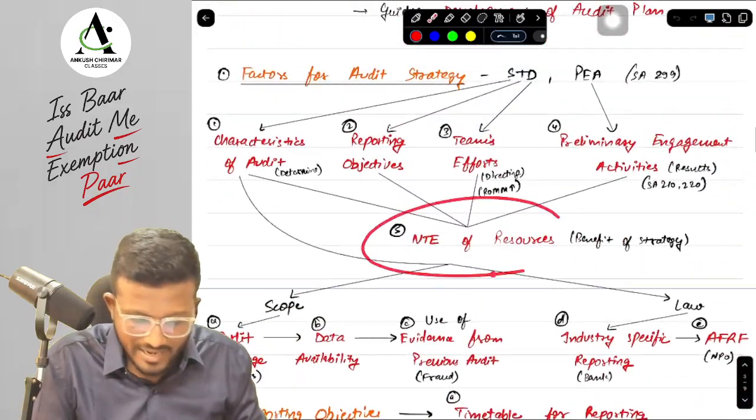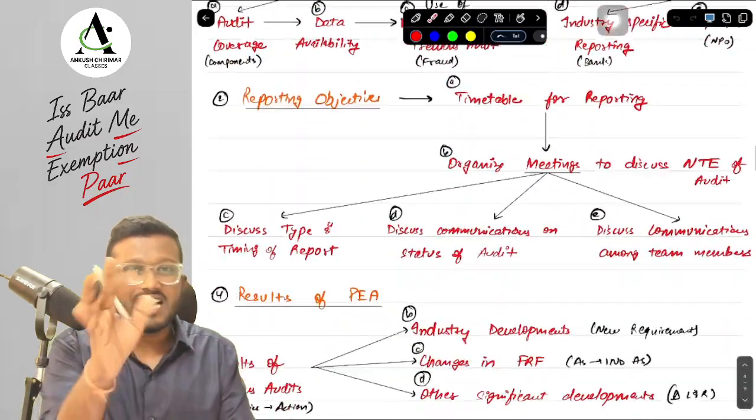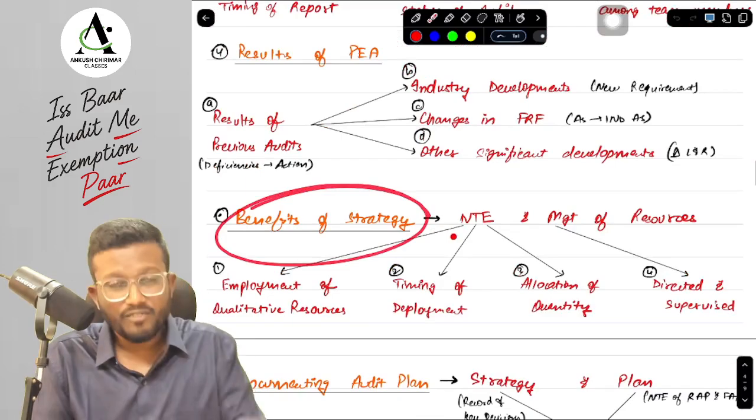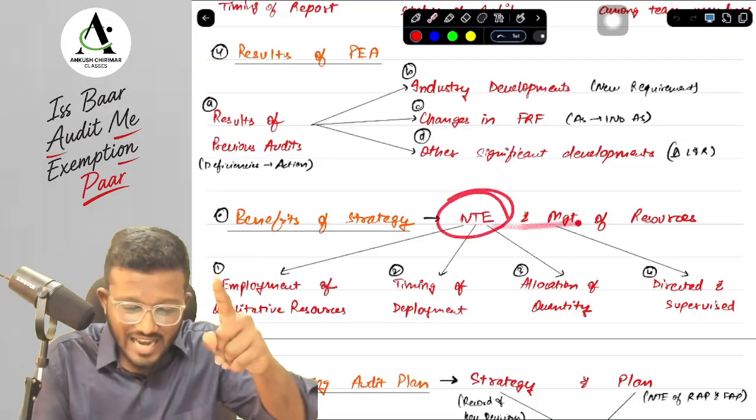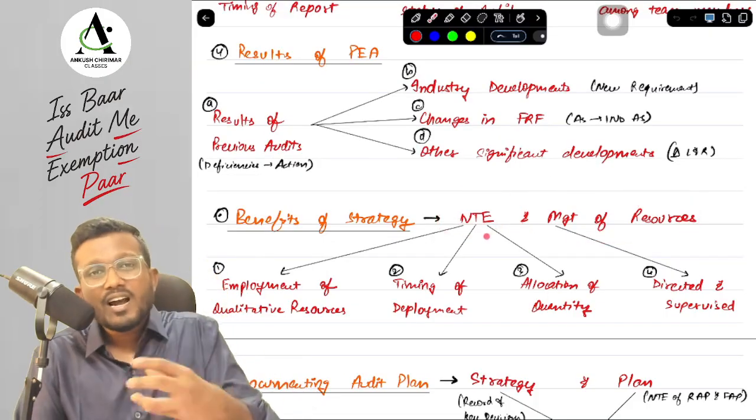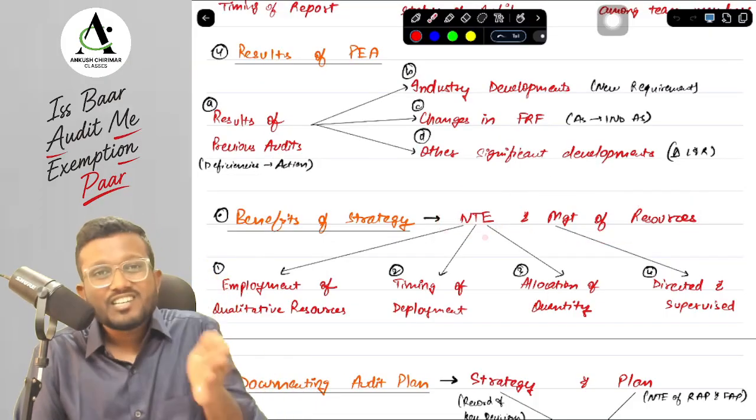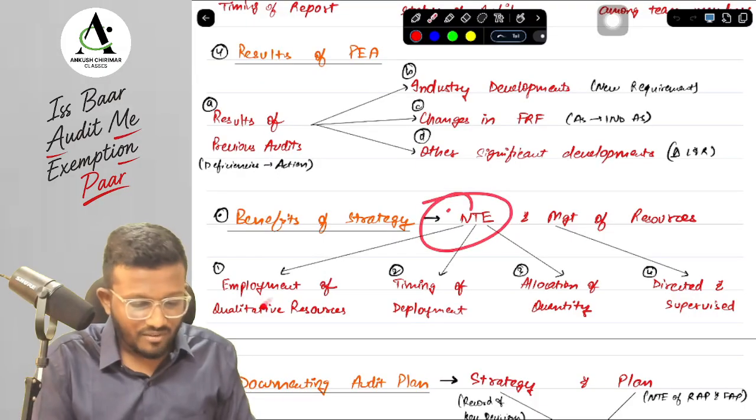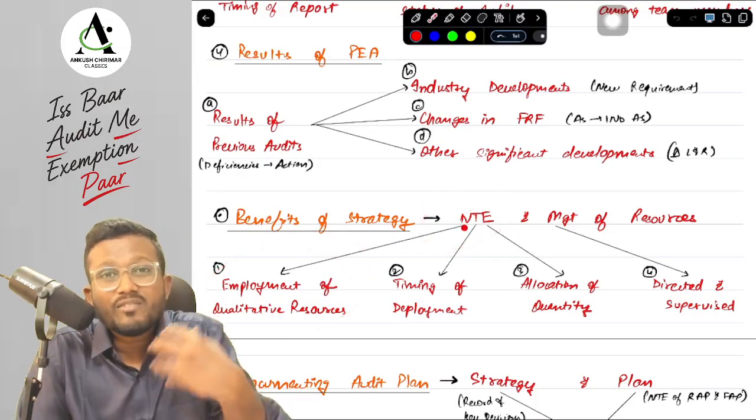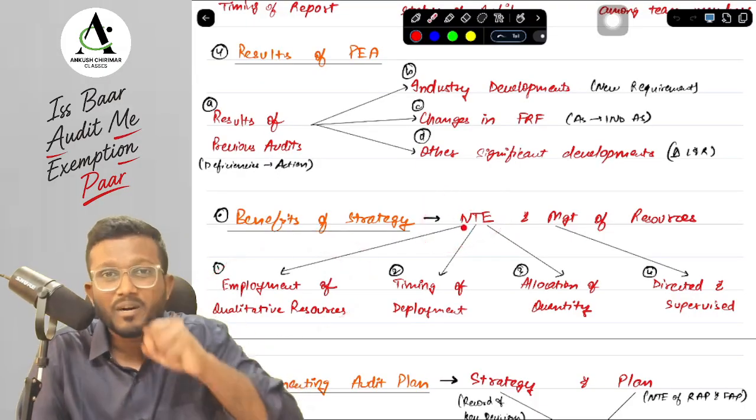Next is your fifth point, that is NTE of resources, and this NTE of resources is your benefit of strategy. If the ICA asks you what is the benefit of developing audit strategy, it is NTE and management of resources. As an auditor, I get to know about the nature, timing and extent and management of resources I have to do. So first of all, in terms of nature, what, sir? The employment of qualitative resources. What resources will be required in this particular engagement?